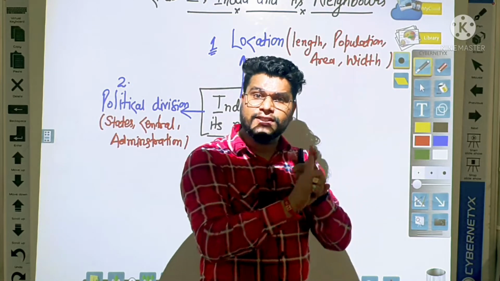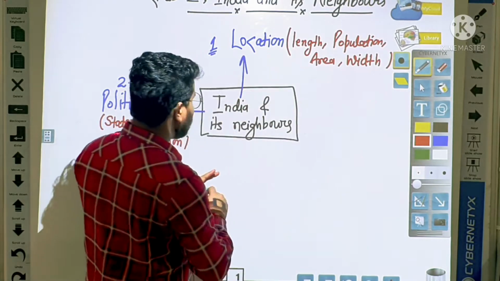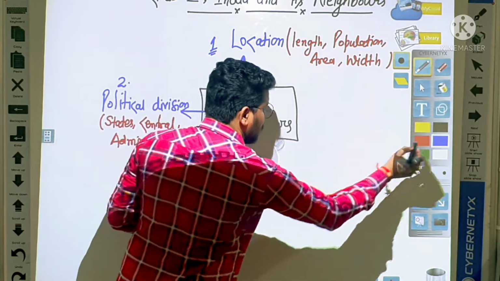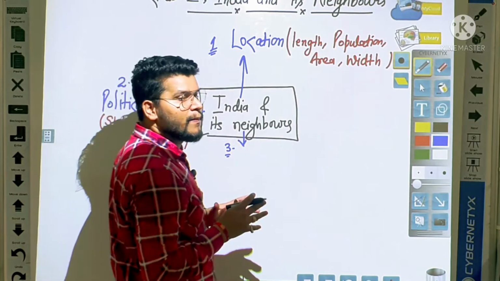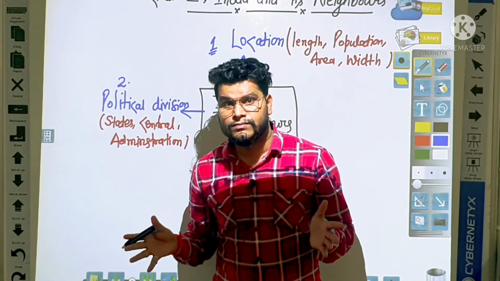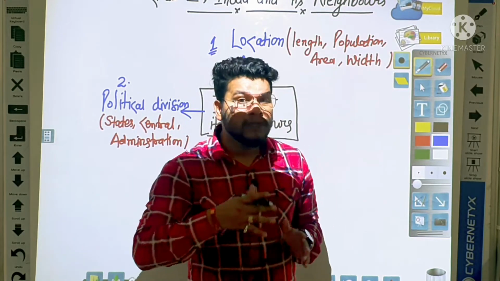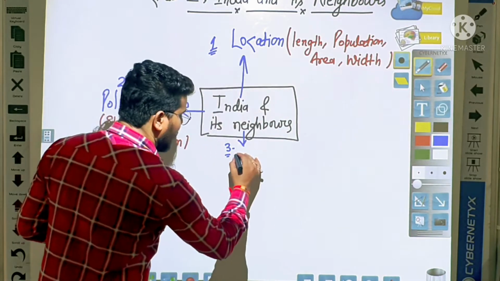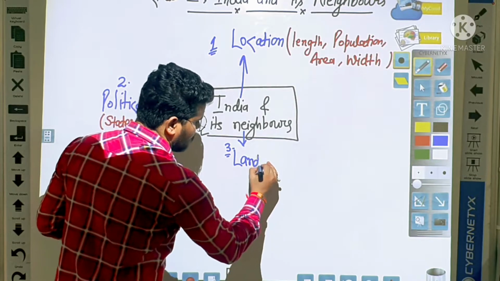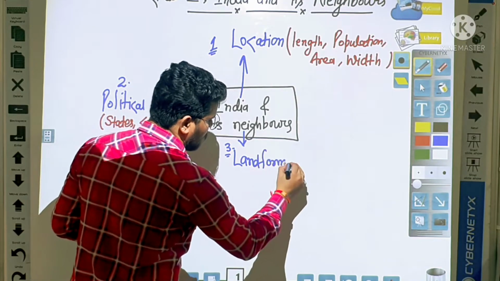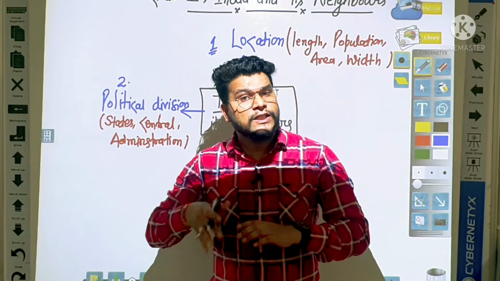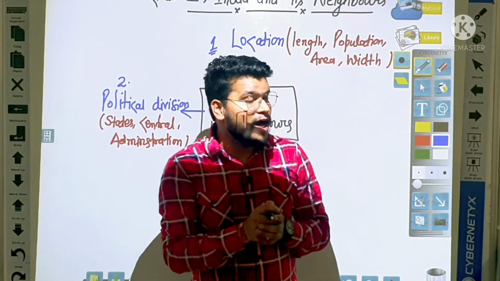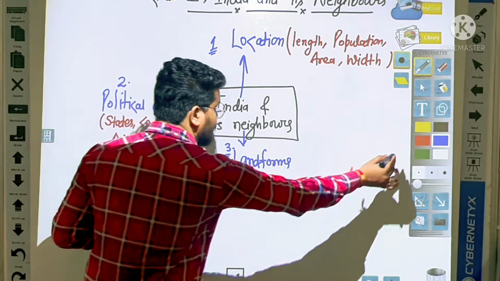After the first and second, now the third: we will learn about landforms.